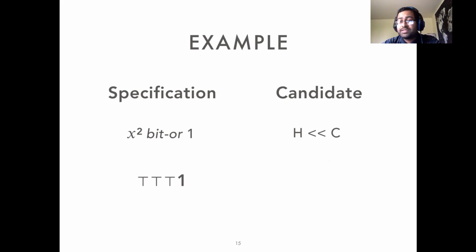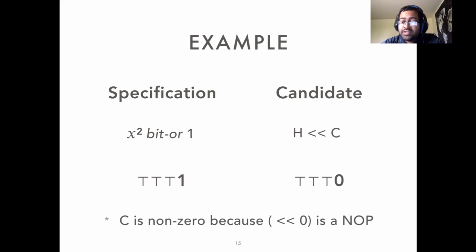So the way known bits handles this analysis is it would show that the least significant bit of the specification is 1 and the least significant bit of the candidate is 0. And all the remaining bits are top or unknown. This is a sufficient condition to show that the candidate is infeasible without enumerating all the instructions which can result from the hole or all the constants which can result from the symbolic constant.